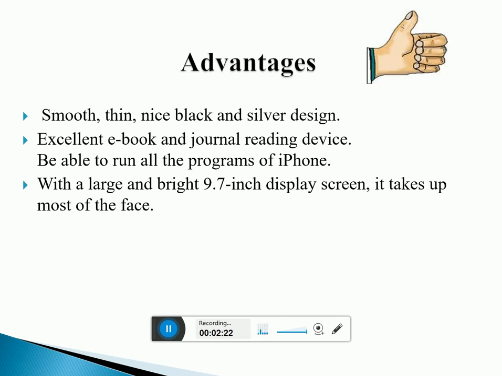thin, nice black and silver design. Excellent ebook and general reading device. Be able to run all programs on iPhone with a large and bright 9.7-inch display screen. It takes up most of the space.